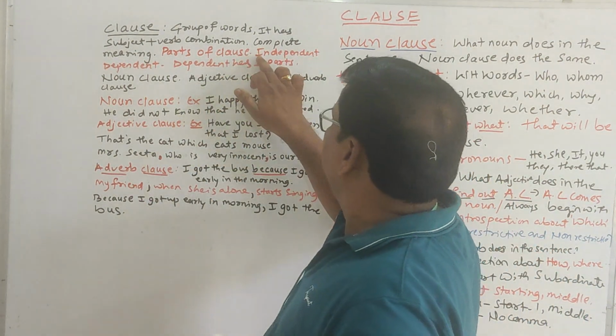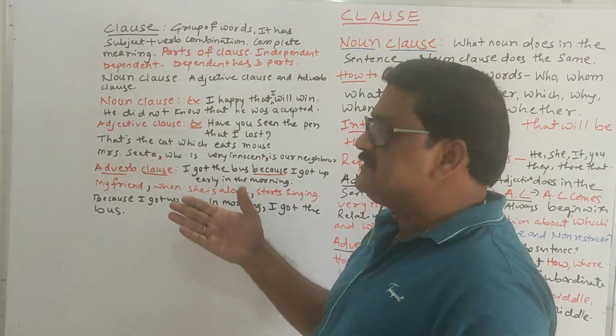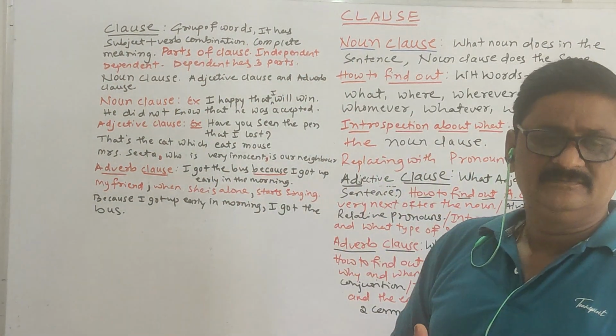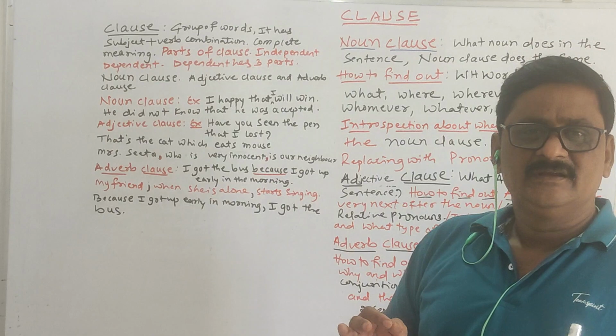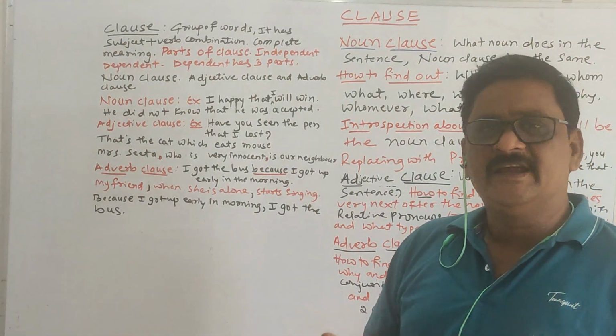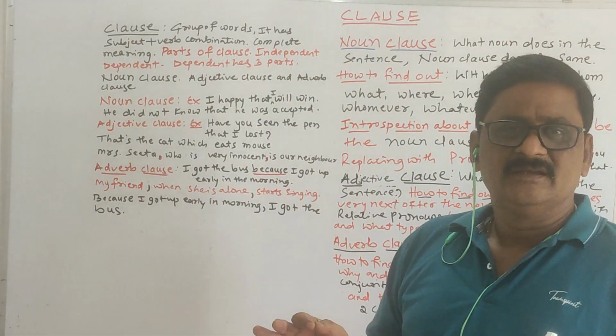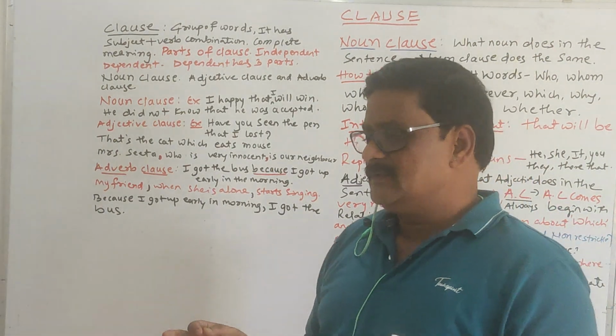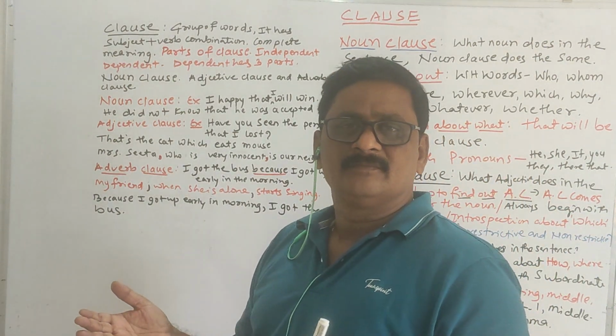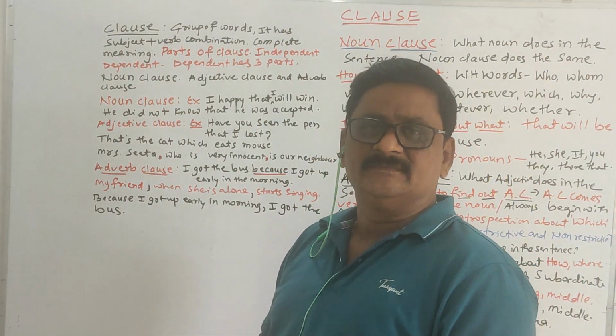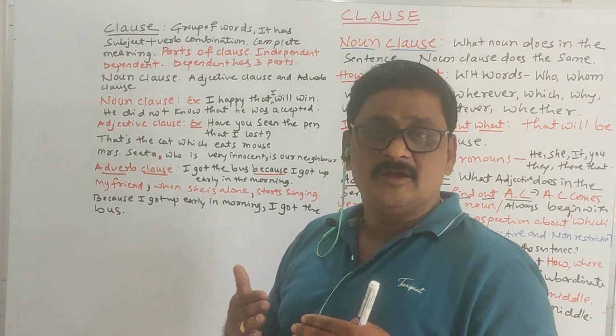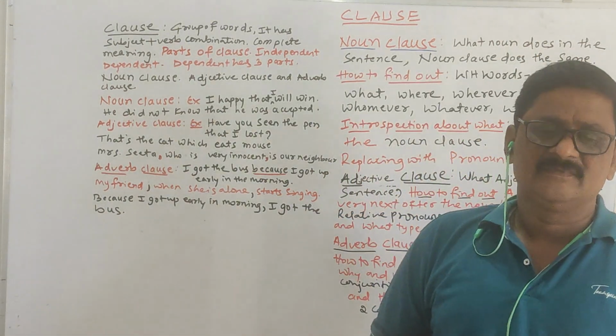So, an independent clause is also called a main clause because it doesn't need any help to get the complete meaning. Itself it has complete meaning.